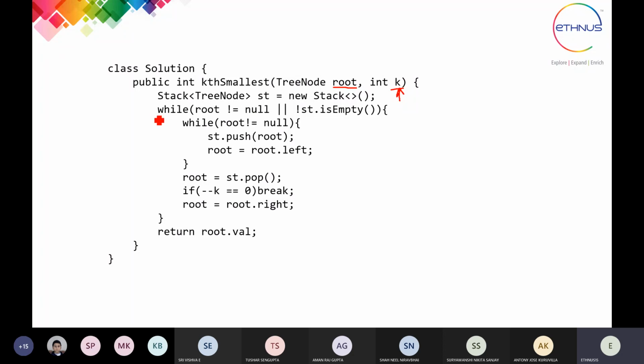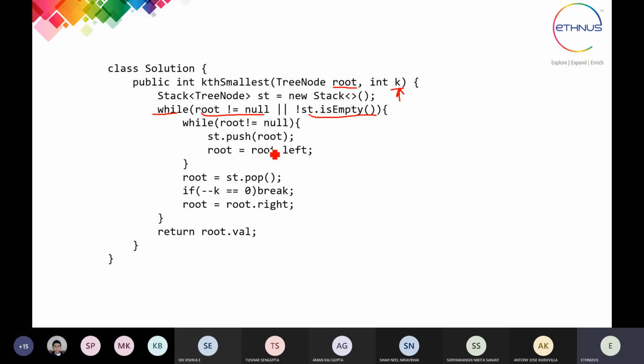Now first we start with the while loop. The condition is root is not equal to null and the stack is not empty. What is the meaning of this? If root is not null, it means there are some tree nodes present. If root is null, it means there is no tree present. And st dot is empty means there is no node left after traversing the entire tree. So this is also an end condition. This one is also an end condition.